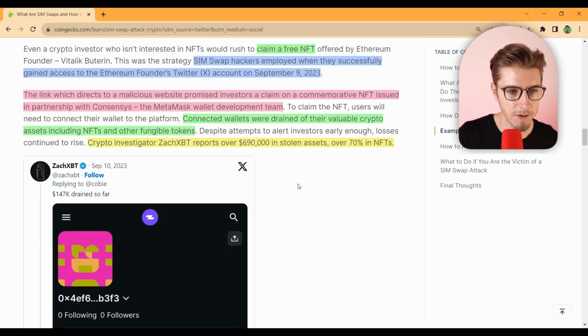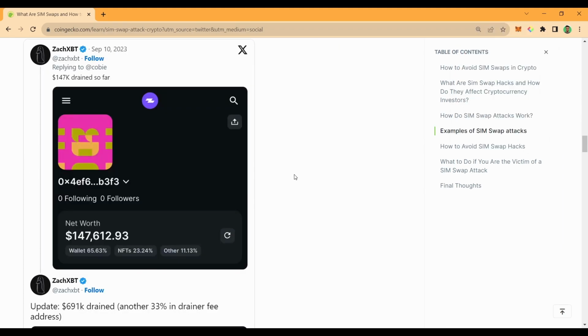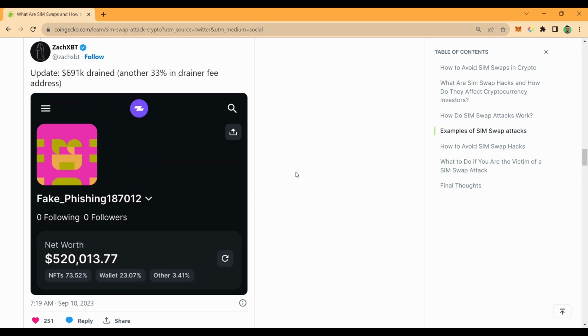And for those of you who don't know the background of ConsenSys, their founder, Joe Lubin, was actually one of the co-founders of Ethereum. He gave Vitalik the money needed in order to get it started up. Connected wallets were drained of their valuable crypto assets, including NFTs and other fungible tokens, and crypto investigator ZachXBT reports over $690,000 were stolen in assets, and over 70% of these were actually NFTs. Here we can see the wallet that's draining, and again, we have it here, 520,000 US dollars.